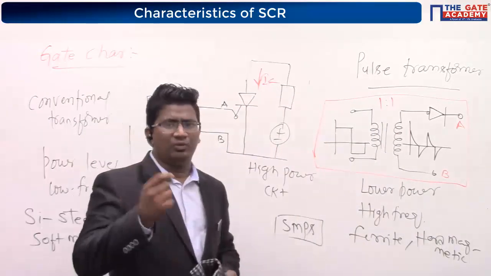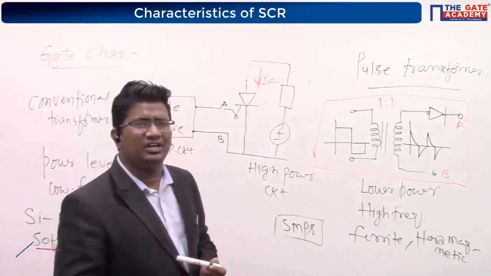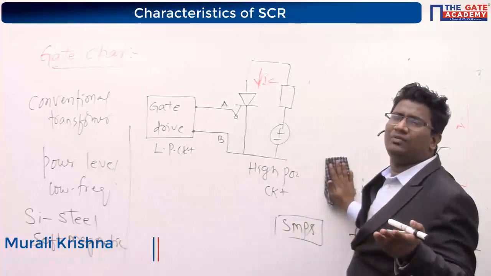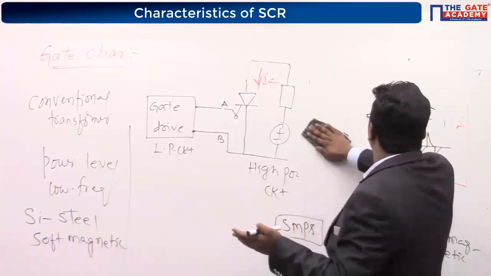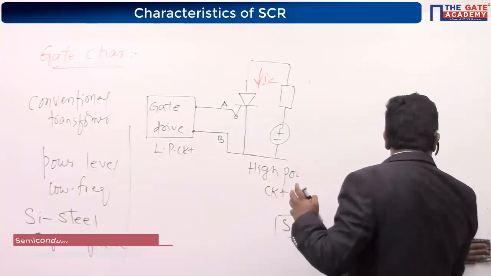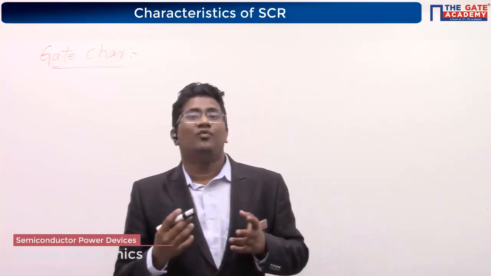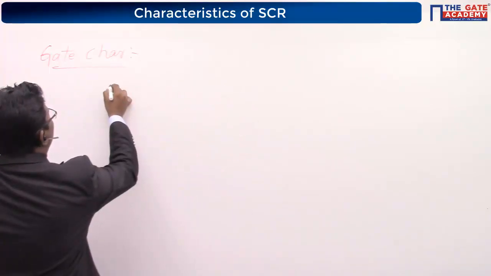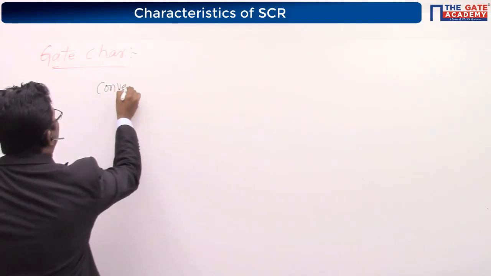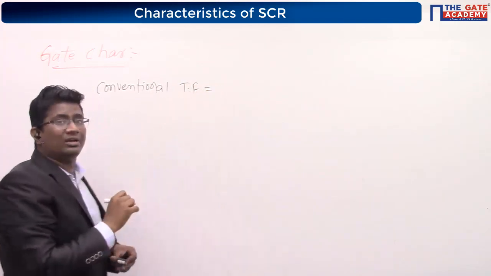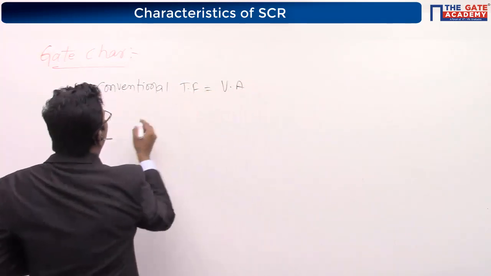Now, just one more point I would like to add. Tell me, what are the units of a conventional transformer? Units are nothing but how we represent its rating. The rating of a conventional transformer, not the pulse transformer. Everyone should write: the rating of a conventional transformer is volt ampere, leave aside kilo, mega or giga. In short, I am writing T.F., transformer. Its rating is volt ampere.